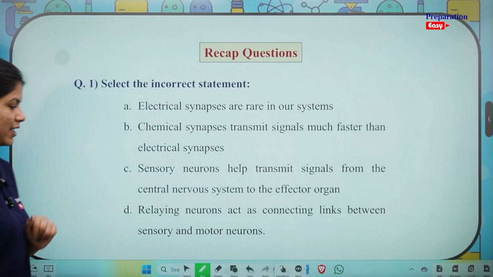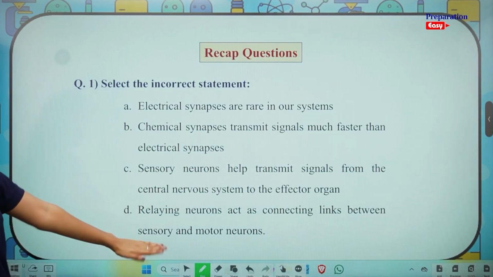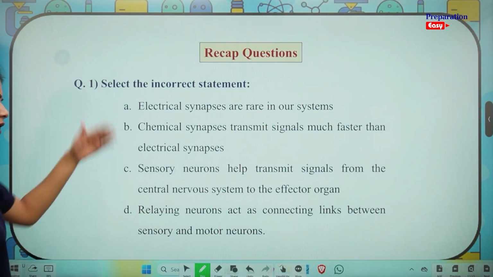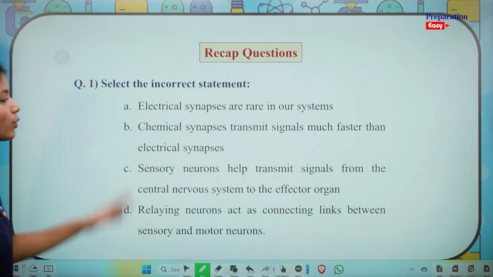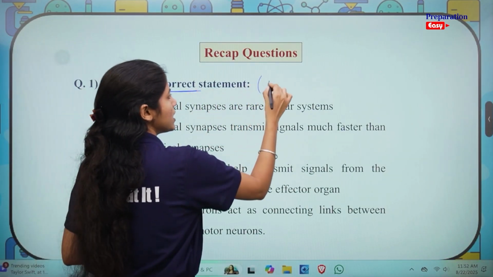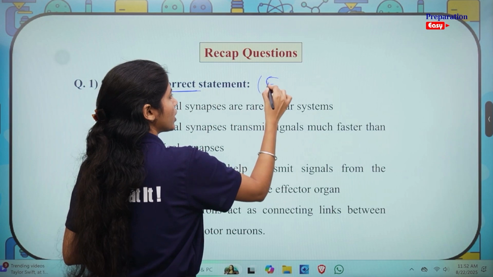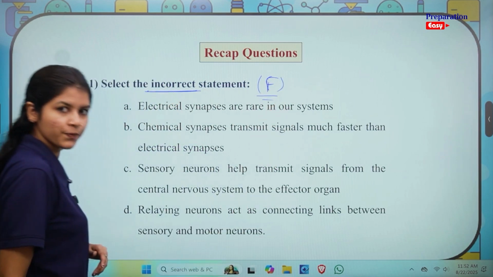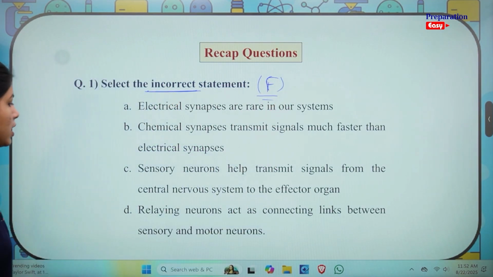Select the incorrect statement. Let's start reading from the last option. You can read from the first one as well, it does not really matter. You need to be very careful. What is it asking? Incorrect statement. So let's just write down our keyword for our reference, false. It's asking for a false statement.